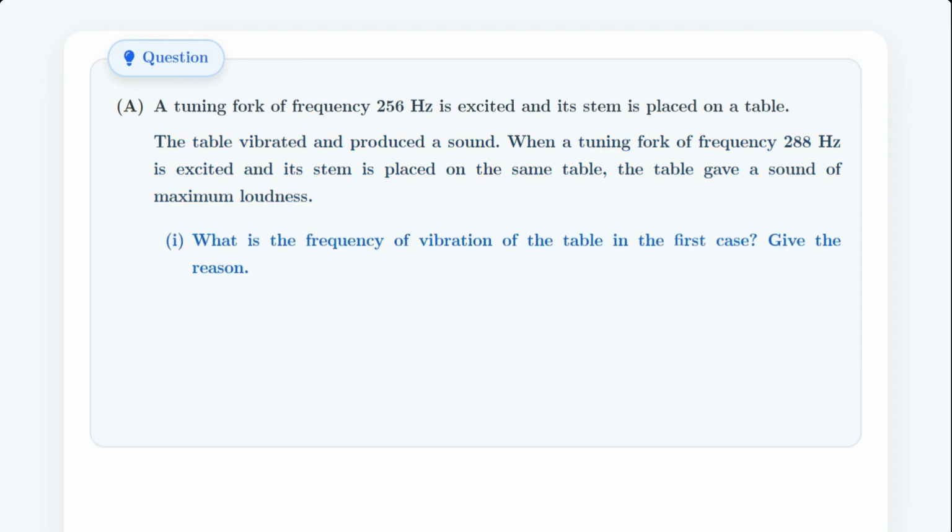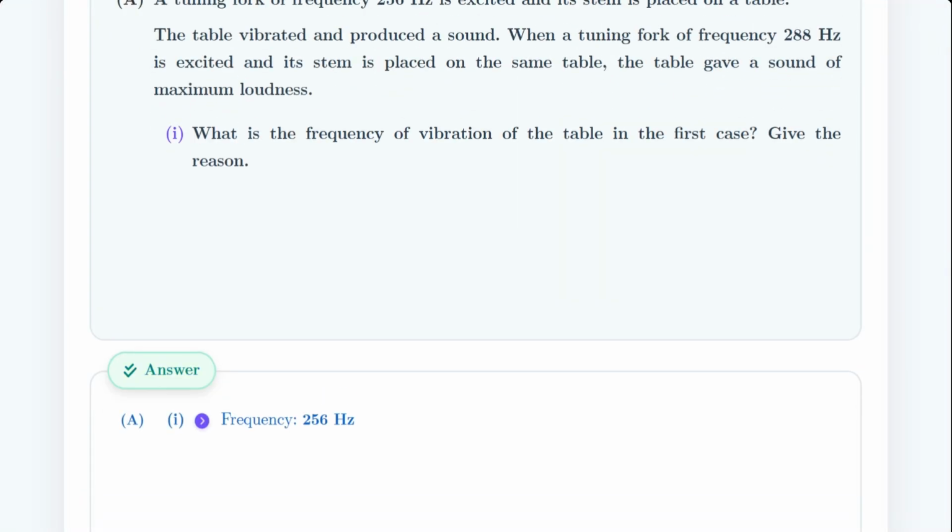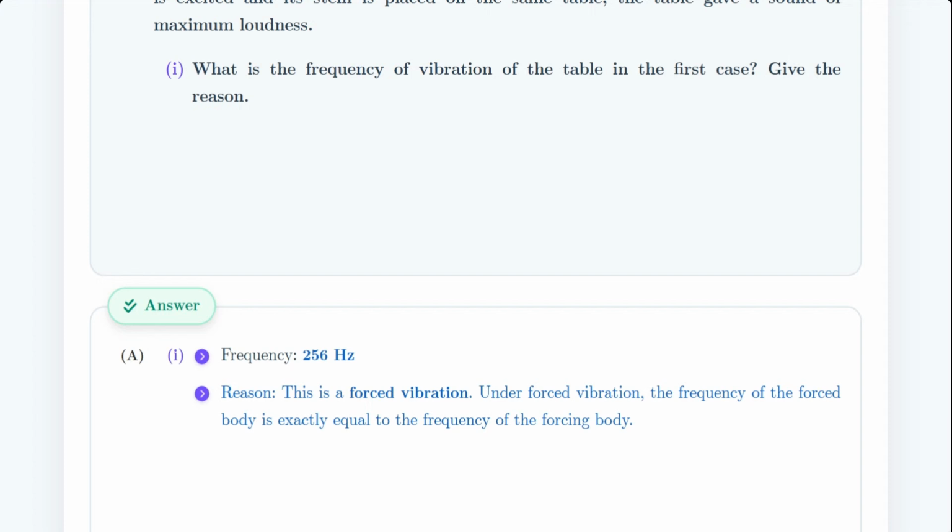So, the first question is, what is the frequency of vibration of the table in the first case? And what is the reason for this? Think about it. The answer is exactly 256 Hz. Why? Because this is a classic example of forced vibration. The table is being forced to vibrate by the tuning fork. Under forced vibration, the table has no choice but to vibrate with the exact same frequency as the forcing body, which is the 256 Hz tuning fork.